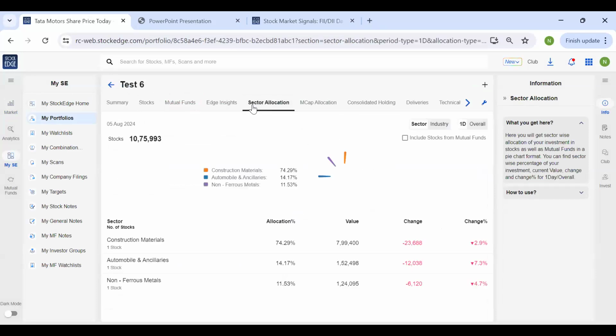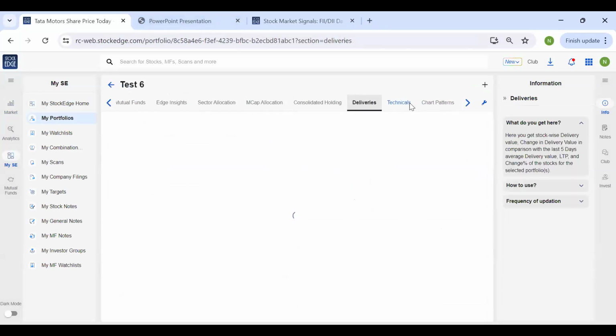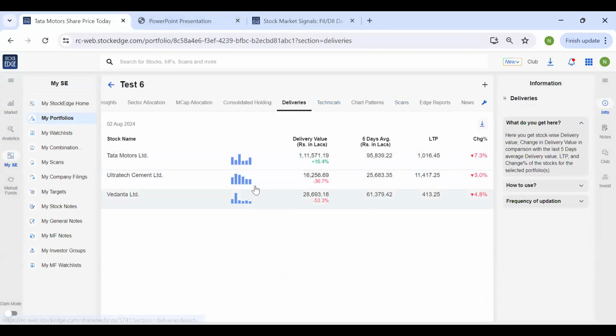Sector allocation tells me how diversified my portfolio is. So it helps you to make your portfolio better and also analyze regarding the diversity of your portfolio. Similarly, deliveries tell you the kind of deliveries that is happening in your stock.